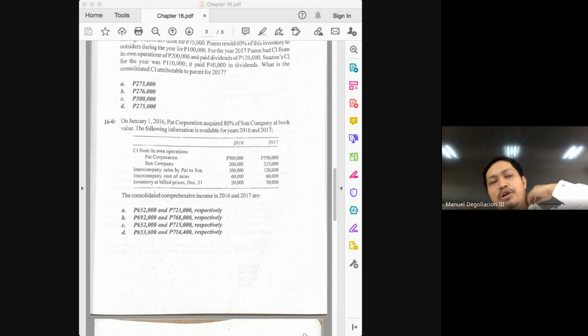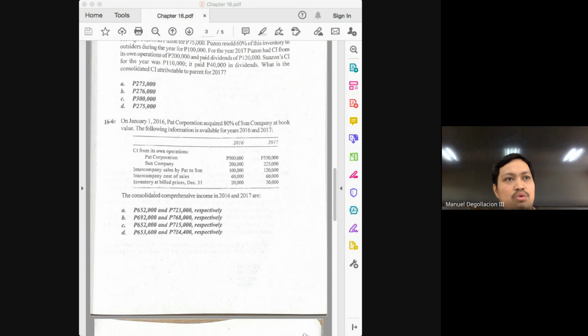So if you have the 40% now, what do you do with the 40%? Multiply it with the ending inventory. Again, what are we trying to do? We're just trying to get the markup on your ending inventory. And what do you need in getting the markup on your ending inventory, class? Of course, the ending inventory and the markup rate. Do we have the ending inventory? Yes.